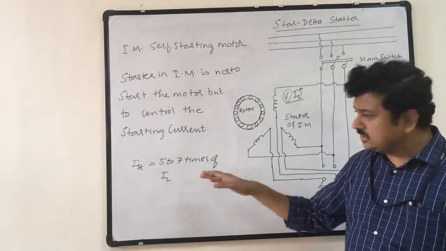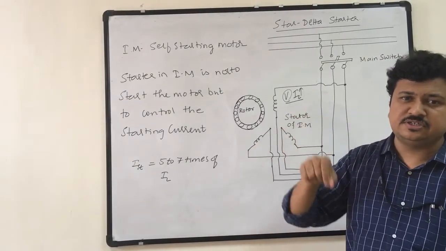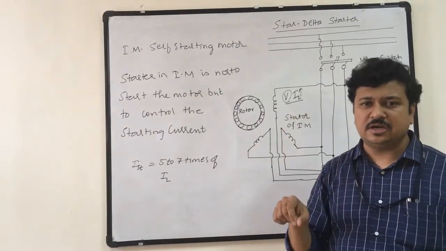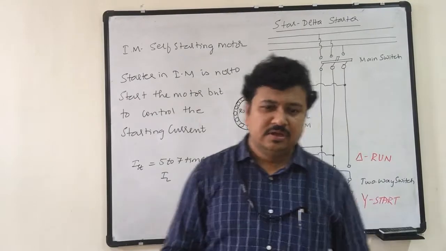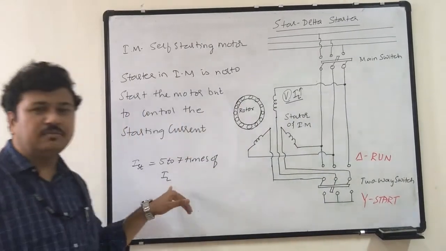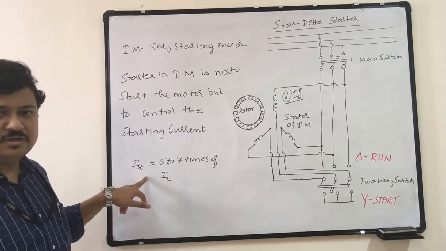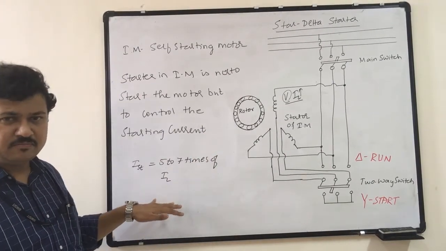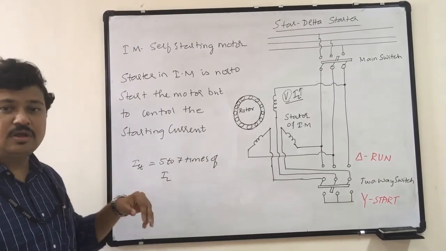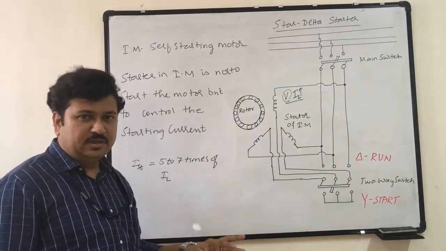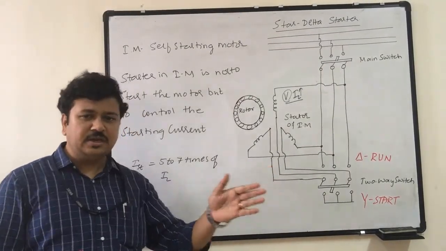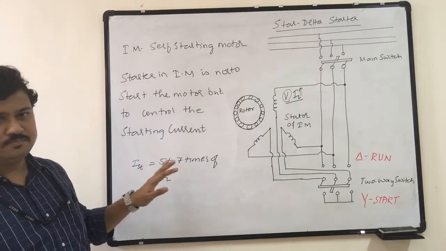This starting current inrush, we call it starting inrush current. This starting inrush of current must be controlled. I cannot make it 0. If I make it 0, the motor will not start. If I leave it as it is, the motor winding may burn out. So between not starting and burning out, I have to control it.